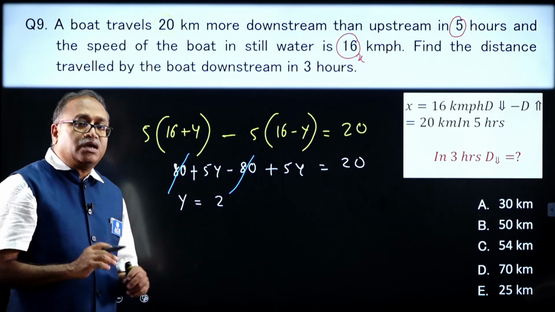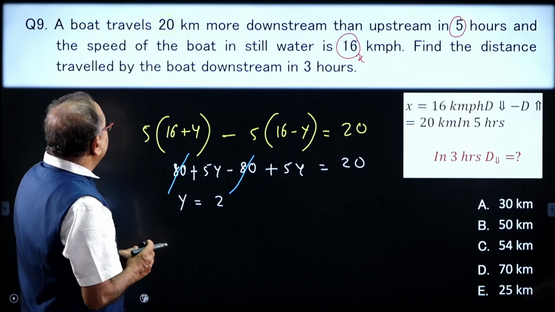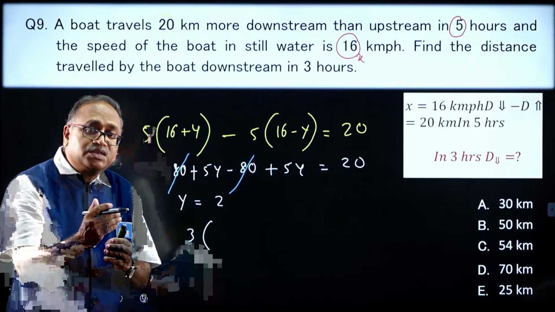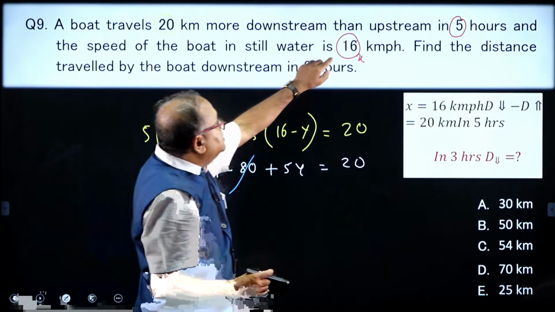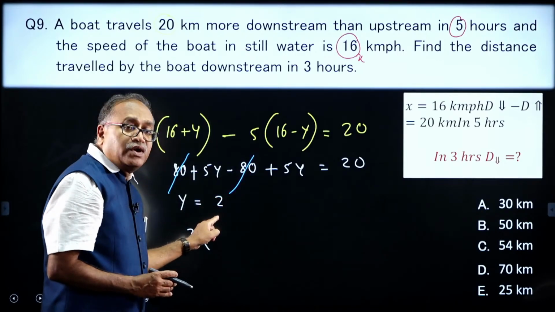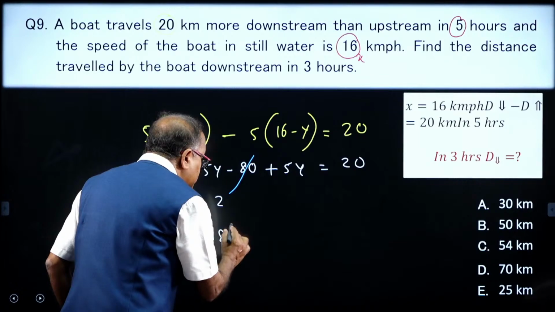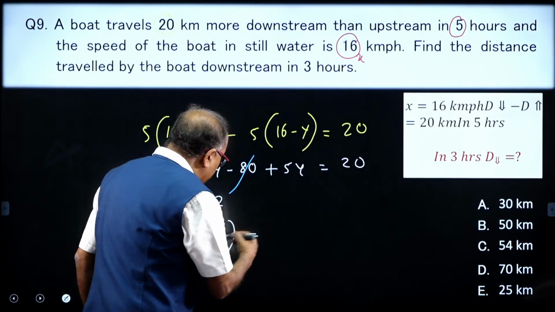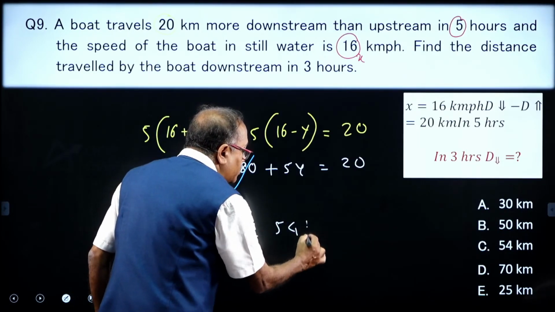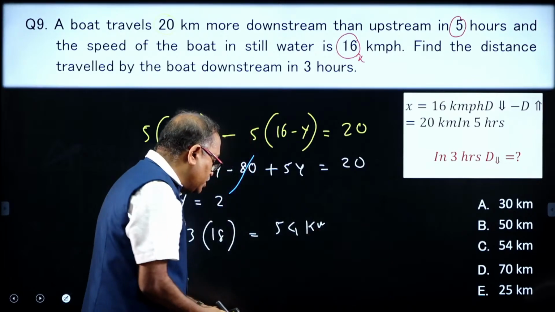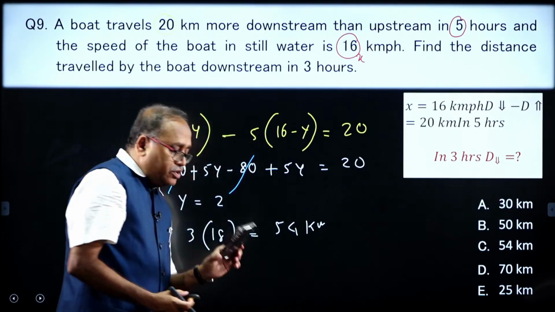Once I got y is equal to 2, how much distance will it cover in 3 hours downstream? The time is 3 hours, and what is the downstream speed? It is x plus y. What is x? 16 kilometers. And what is y? 2 kilometers. That is 18 kilometers, right, 16 plus 2. So 18 times 3, that is 54 kilometers, should be your answer.